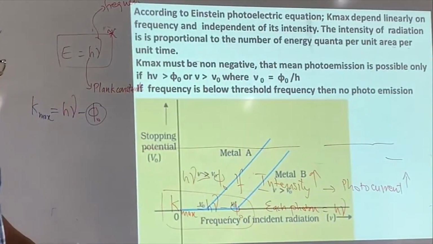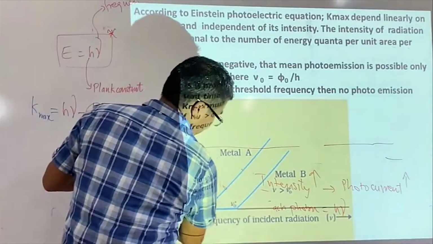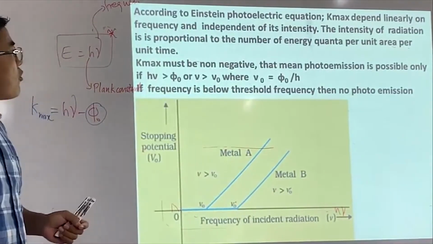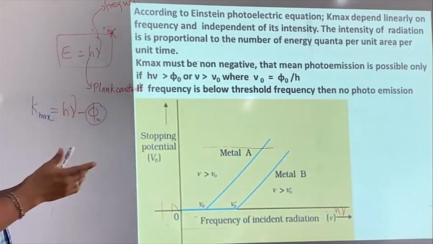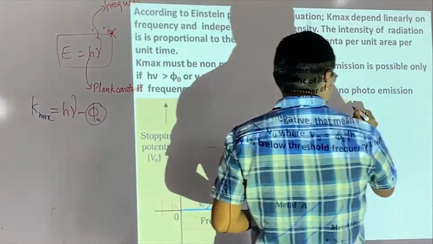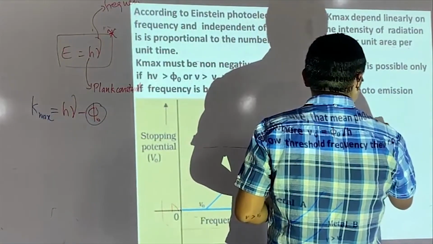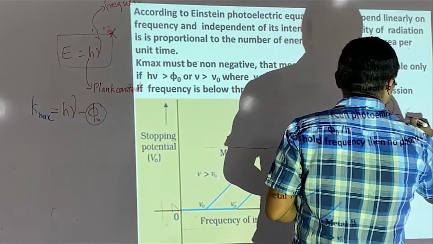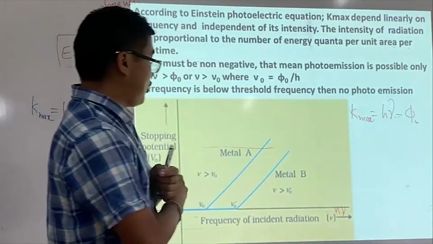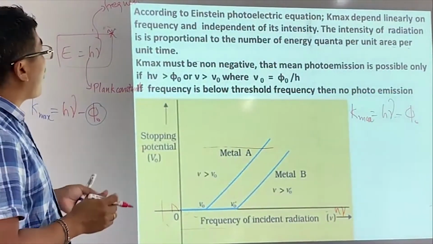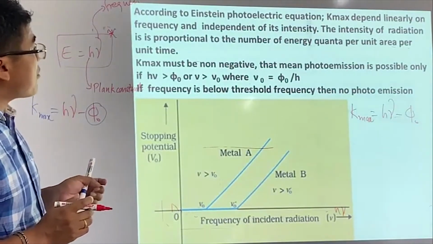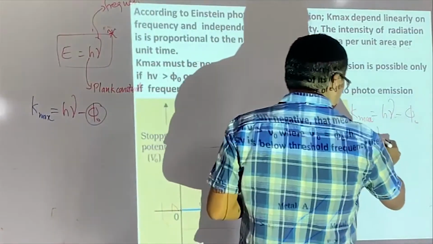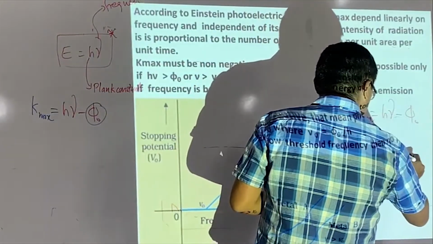So according to Einstein's equation, the maximum kinetic energy is linearly dependent on frequency. That's the point. This is the Einstein equation, and it is a linear equation, right?